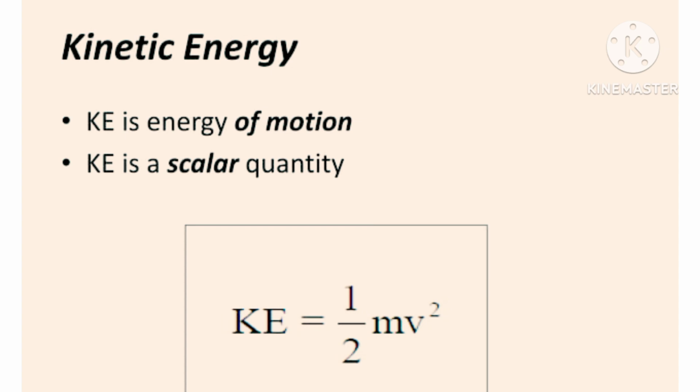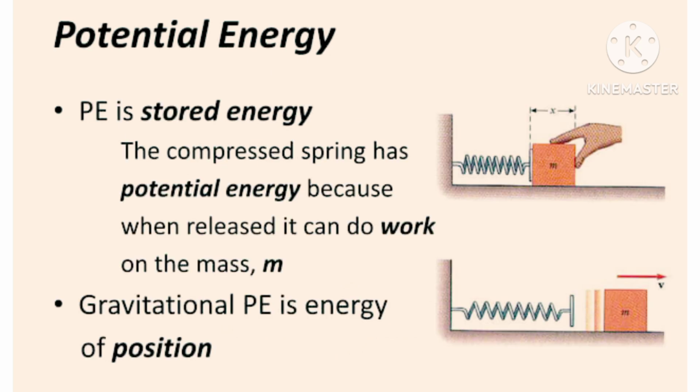The kinetic energy is the energy of motion and it is a scalar quantity, and the formula for kinetic energy is equal to half mv square. The next one is potential energy. Potential energy is the stored energy. A compressed spring has potential energy because when it is released, it can do work on the mass m. Therefore, potential energy is the stored energy in an object due to its position, properties, and forces acting on it. Common types of potential energy include gravitational energy, elastic energy, magnetic energy, and electric energy.